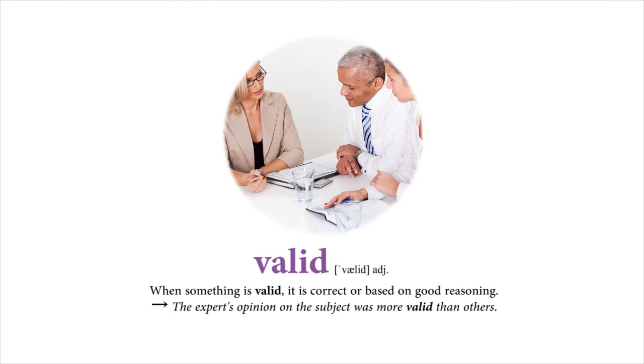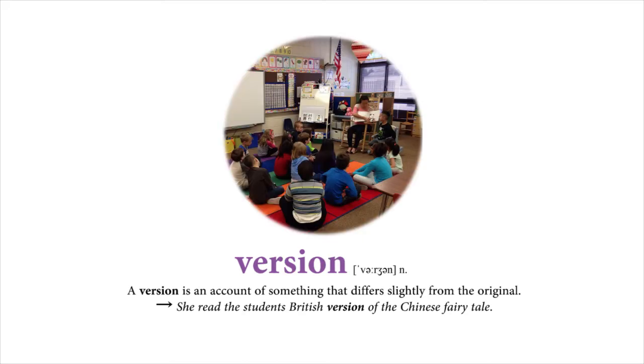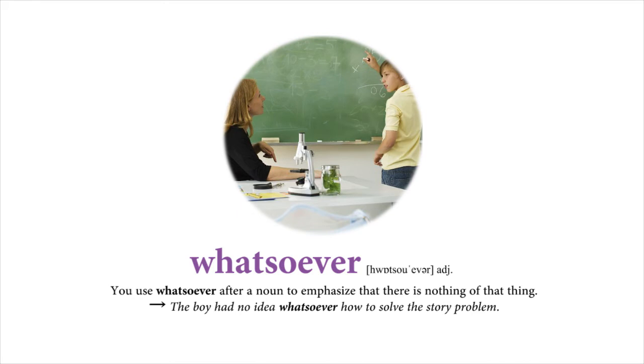Valid. When something is valid, it is correct or based on good reasoning. The expert's opinion on the subject was more valid than others. Version. A version is an account of something that differs slightly from the original. She read the student's British version of the Chinese fairy tale. Whatsoever. You use whatsoever after a noun to emphasize that there is nothing of that thing. The boy had no idea whatsoever how to solve the story problem.